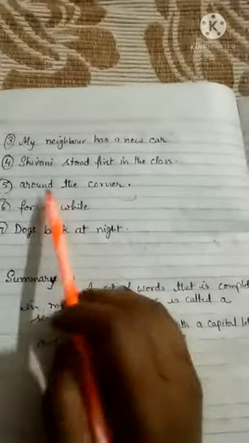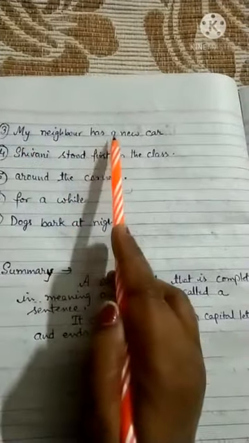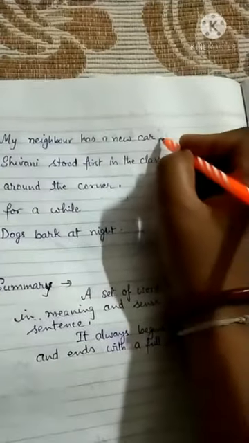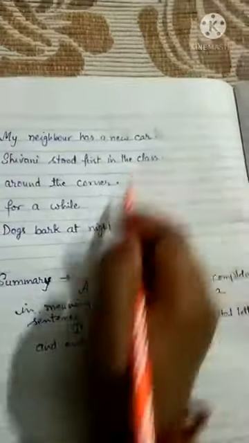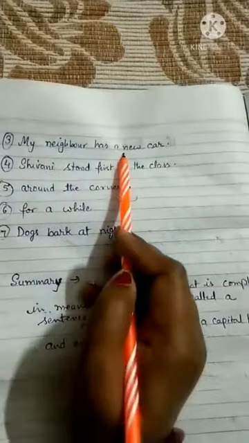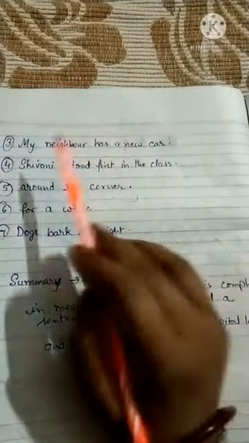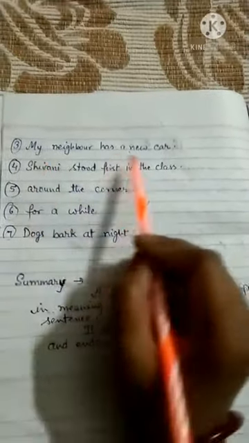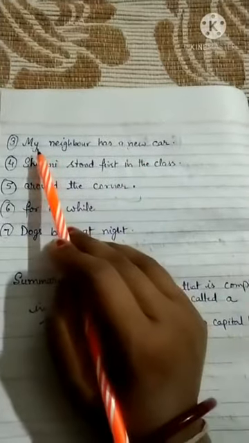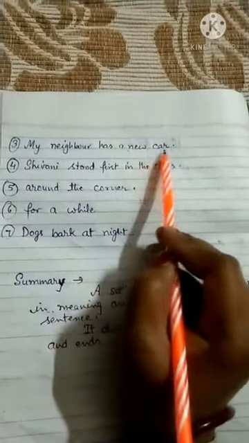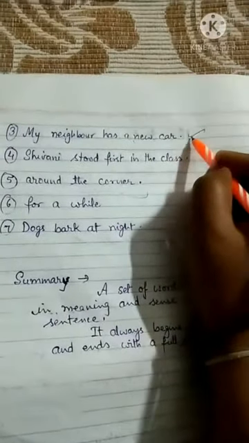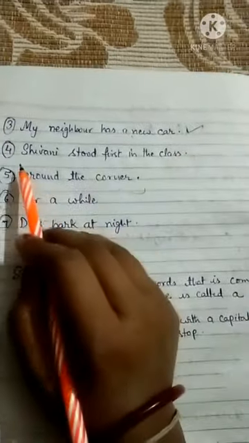So the next sentence is, my neighbor has a new car. At the last, the full stop is there. My neighbor has a new car. The sentence is beginning with a capital letter, and it is also giving a complete sense, that my neighbor has a new car. So it is a sentence. So we put the tick mark. Okay, come to the next.